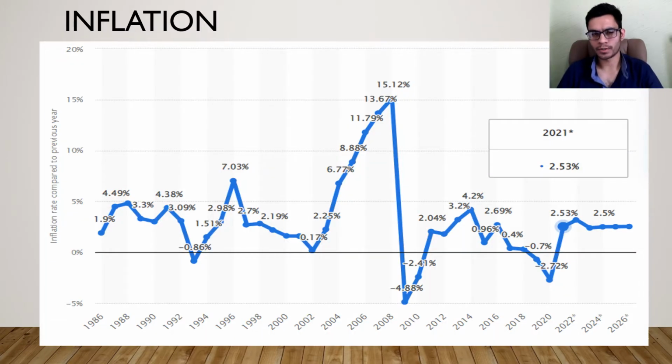Talking about inflation, these statistics show the average inflation rate in Qatar from 1986 to 2020, with projections up until 2026. In 2020, the average inflation rate in Qatar amounted to about minus 2.72% compared to the previous year. And in 2021 it was 2.53%.